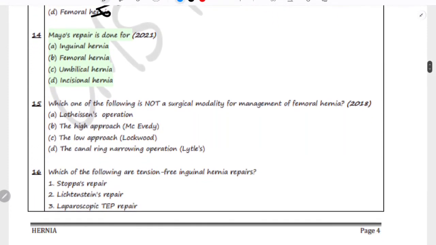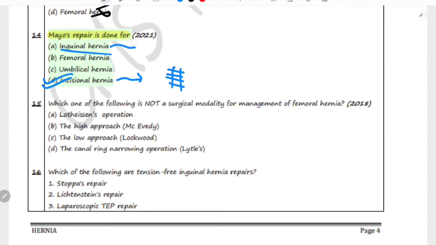Let's move on to the next question, which is this one. This is a one-liner and very easy. Mayo's repair is done for? The correct option is incisional hernia. Mayo's repair is a surgical technique used for the repair of incisional hernia, which occurs at the site of a previous surgical incision. The procedure involves suturing the edges of the defect together, often with a reinforced technique to strengthen the area.